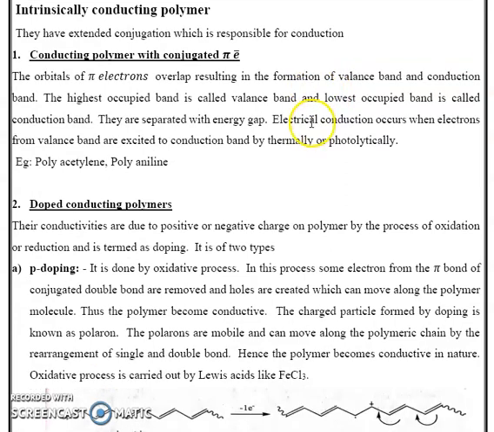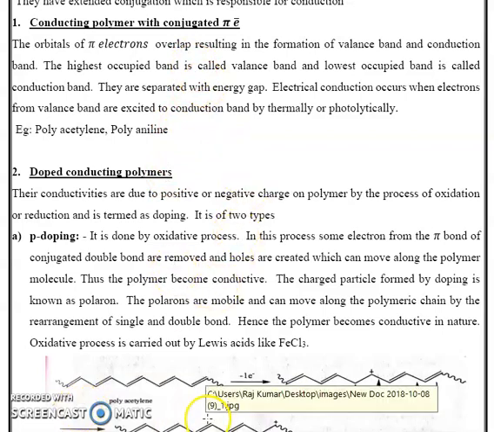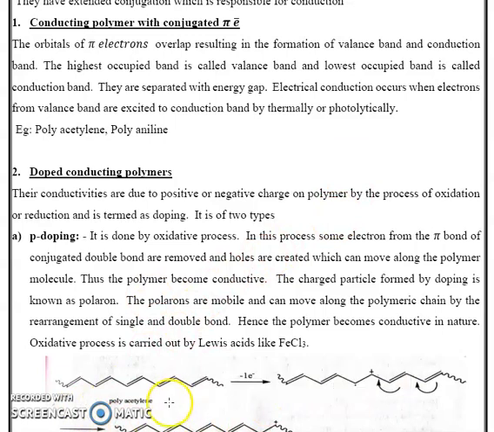Intrinsically conducting polymers are classified into conducting polymers with conjugated pi electrons and doped conducting polymers. First, the conducting polymer with conjugated pi electrons. Consider the example polyacetylene. Polyacetylene contains extended conjugation, that means double bond, single bond, double bond, single bond, etc. This double bond contains a sigma bond and a pi bond. Pi bond means pi electrons are overlapping together.